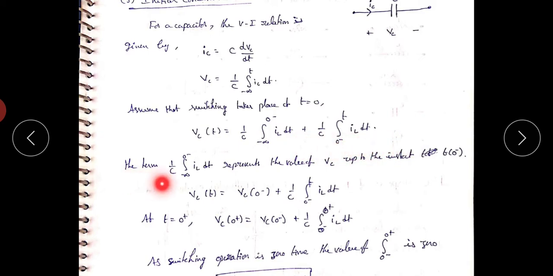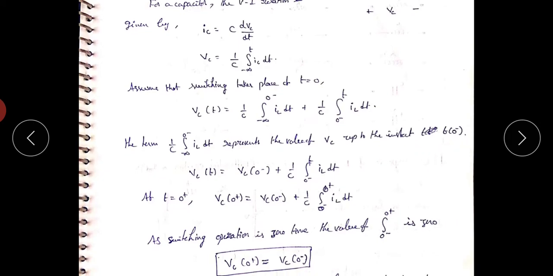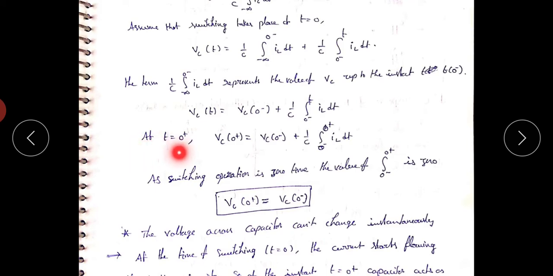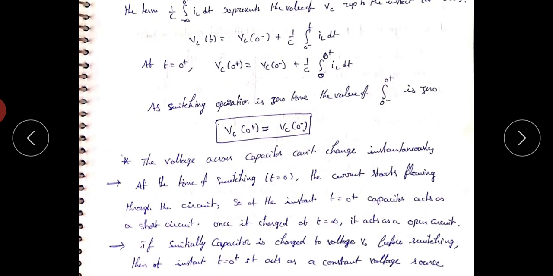The term (1/C) ∫ from −∞ to 0− of i dt indicates the value of V_C up to the instant t = 0−. So V_C(t) = V_C(0−) + (1/C) ∫ from 0− to t of i dt. At t = 0+, V_C(0+) = V_C(0−) + (1/C) ∫ from 0− to 0+ of i dt. The interval from 0− to 0+ is approximately 0, so this term equals 0. Therefore V_C(0+) = V_C(0−).